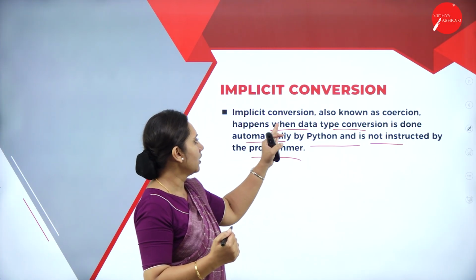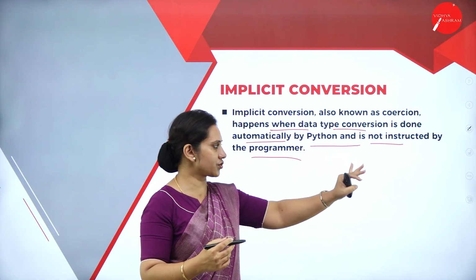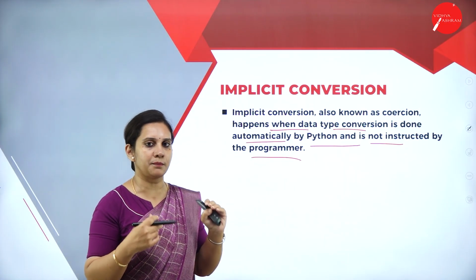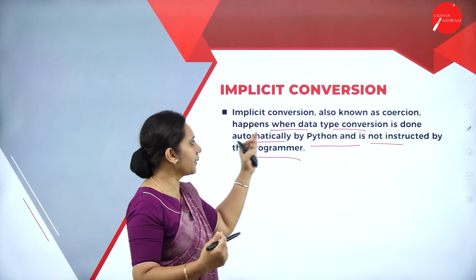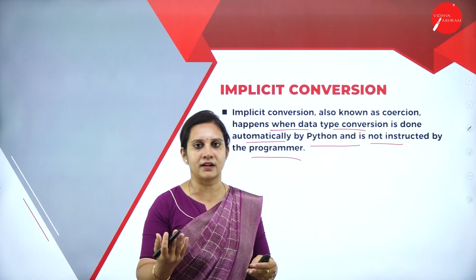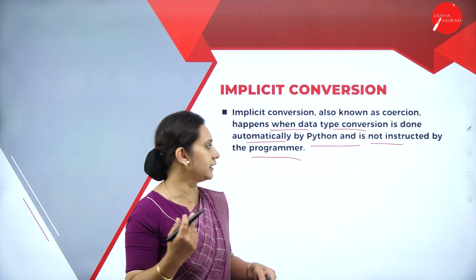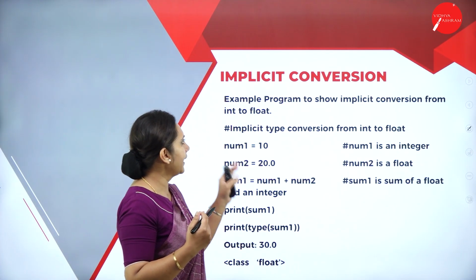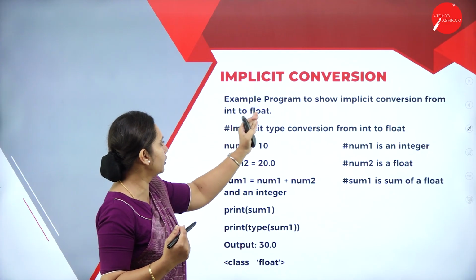Here, it is not instructed by the programmer, the type conversion takes place automatically. How it happens automatically, we will see in the example, again from int to float.